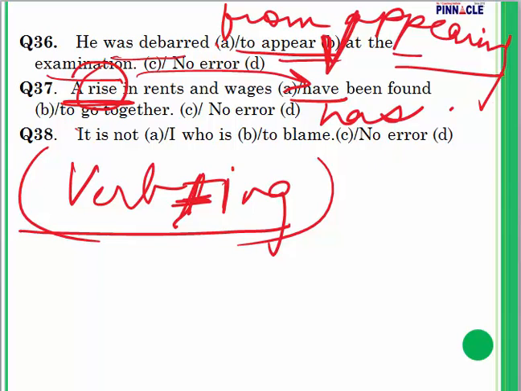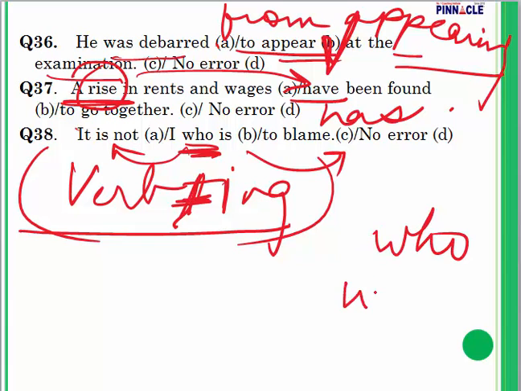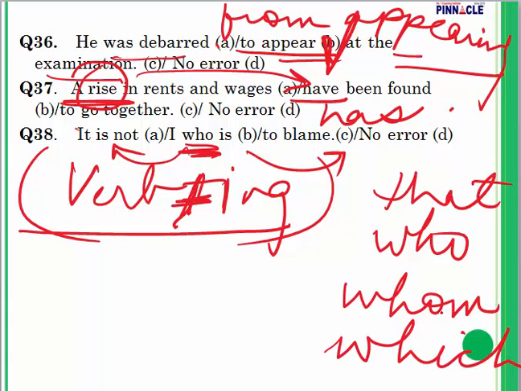Question number 38. It is not I who is to blame. Here in this sentence, who has been used as a relative pronoun. What is a relative pronoun? A relative pronoun is going to be any word which relates first part of the sentence to the latter part of the sentence, and they are going to be words like who, whom, that, which, whose, etc. What is the trick? See the word which is immediately used before who, which is I. According to that, the verb will be used after the relative pronoun. So it is not I who am to blame. Error is going to be in part B.